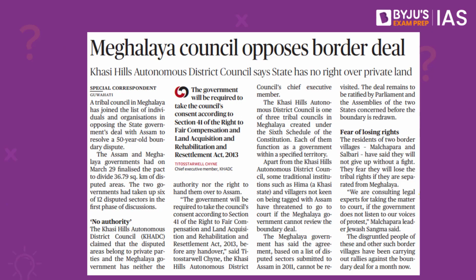The reason why this is in the news is because one of the tribal councils in Meghalaya, that is the Khasi Hills Autonomous District Council, says that they don't agree with the recent Assam-Meghalaya peace accord. As you would know, the states of Assam and Meghalaya on 29th of March finalized the pact to divide 36.79 square kilometers of the disputed area. This ended the dispute on 6 of the 12 disputed areas between the two sides. However, the people of the Khasi Hills Autonomous District Council don't seem to be happy with this. According to them, the government should have first taken the consent of this Autonomous District Council as per the Right to Fair Compensation and Land Acquisition, Rehabilitation and Resettlement Act of 2013.